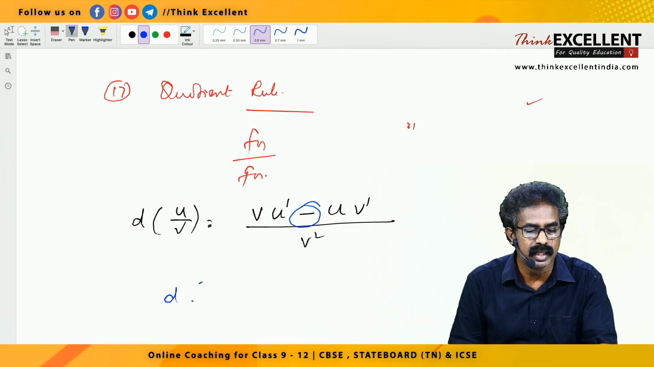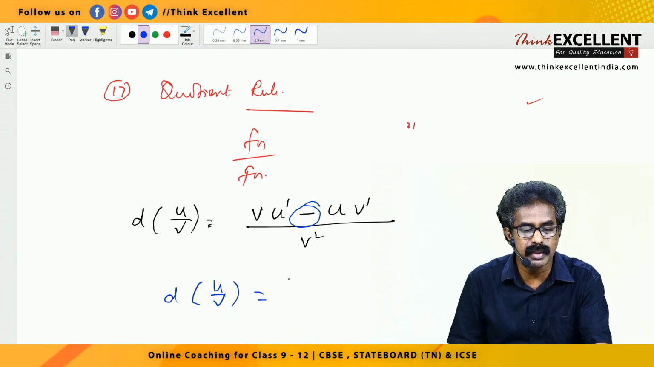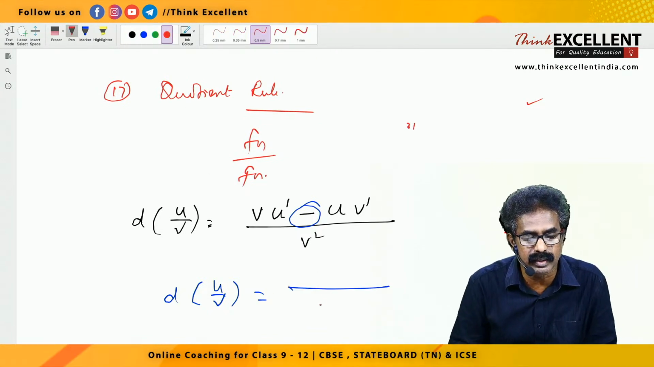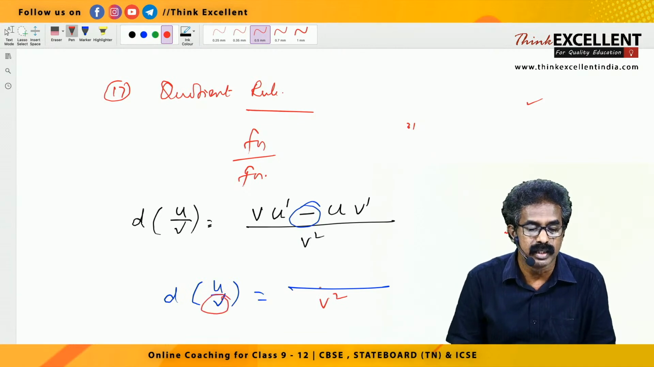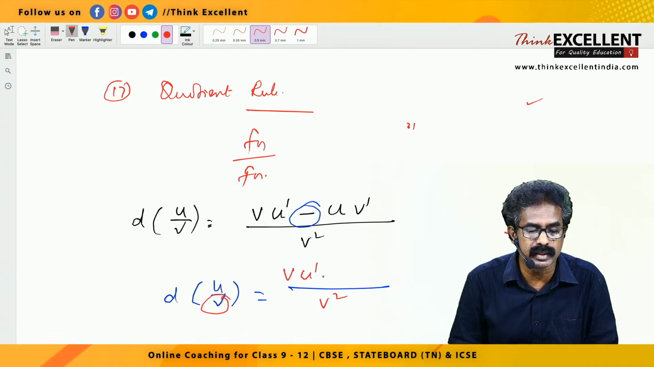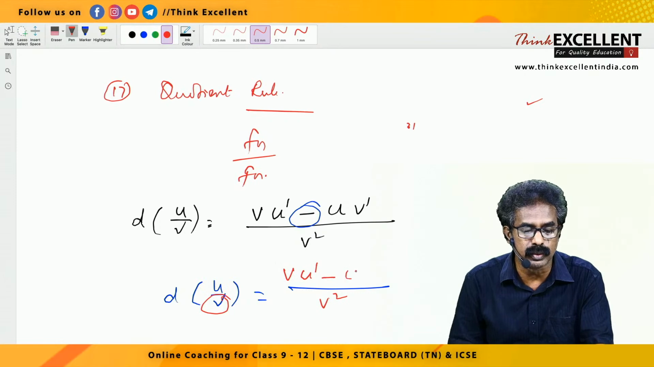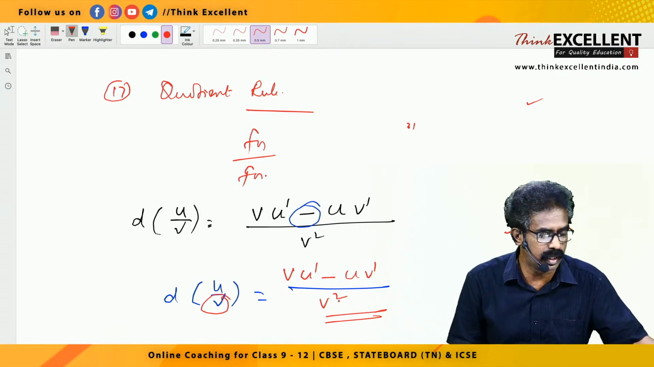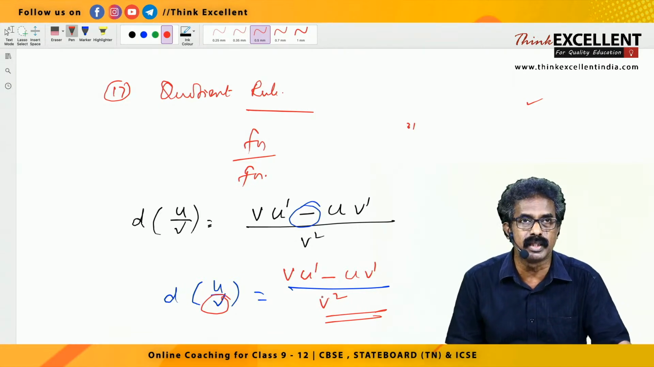The formula, derivative of u by v. Derivative of u by v is denominator you write v square. Whatever we have as the denominator, here v, you write what? V square. Start with the denominator. First you write v. V into u dash minus what? U into v dash. Okay, so using this formula we do a lot of sums, and this continuation we will do in the next class.